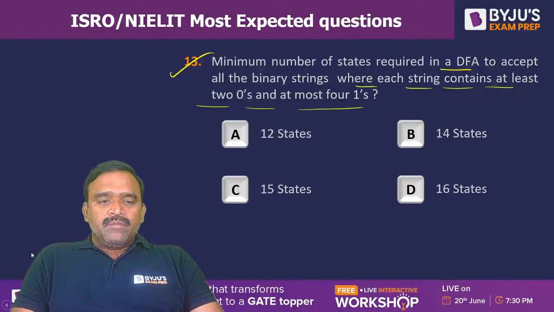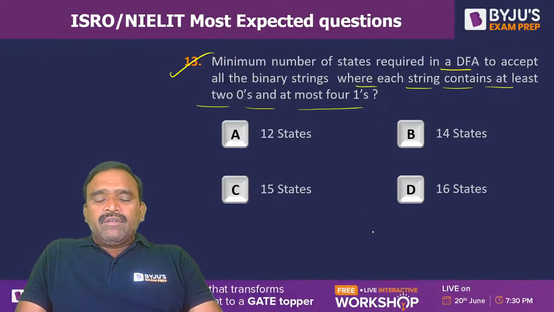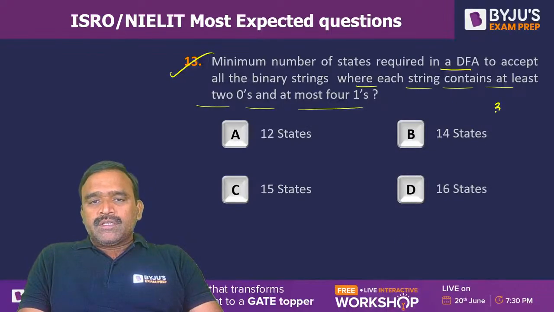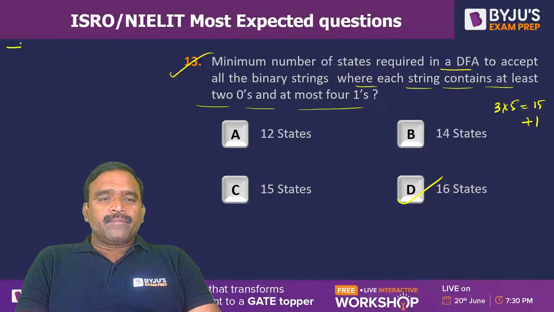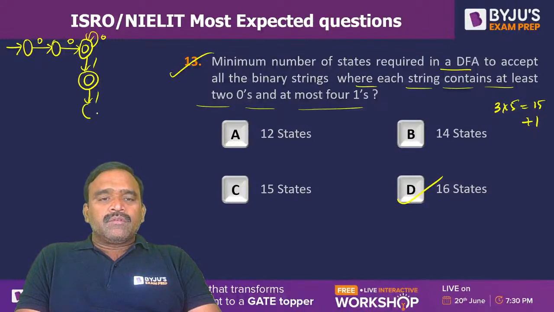So number of states, first let me explain. Actually, one dead state will come here. At least 2 zeros means it is 3 into 5, 15 states plus 1 dead state. So total 16 states will come. I am writing here, please observe. At least 2 zeros and at most 4 ones, it is like this. So after minimum 2 zeros, we can accept the strings, and after that either single one comes, it will accept, double one comes, it will accept, triple one comes, it will accept, 4 ones also, at most 4 ones, not more than this.